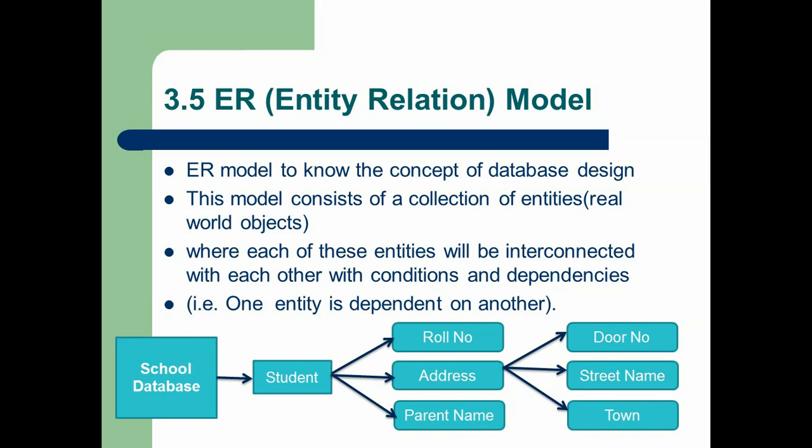This object contains many other objects called roll number, address, parent name. Further, this address object is divided into three objects: door number, street name, town. So this is the simple example for ER model.